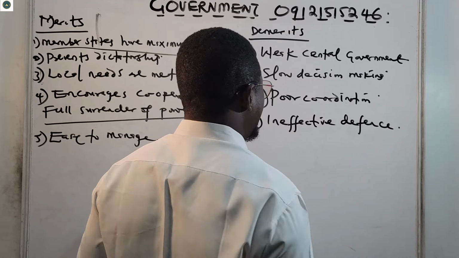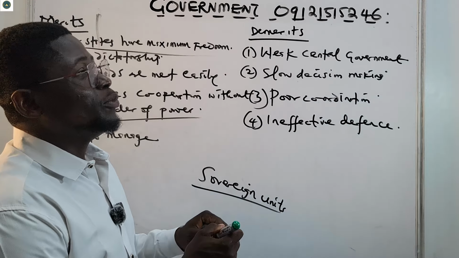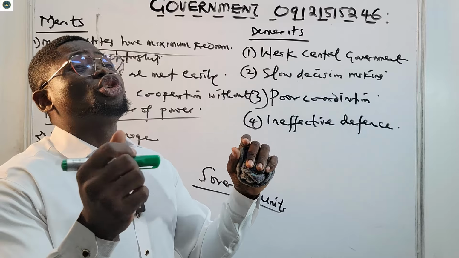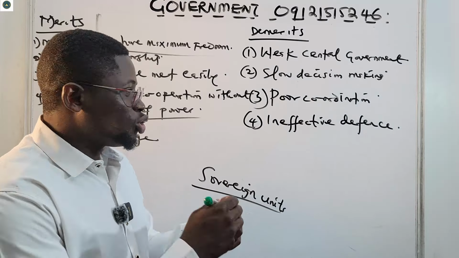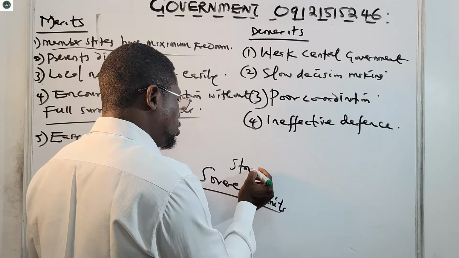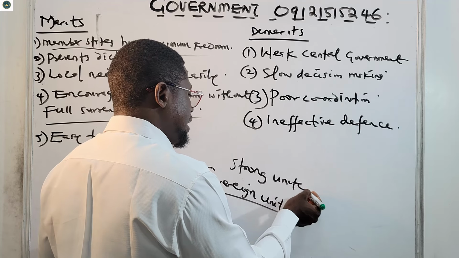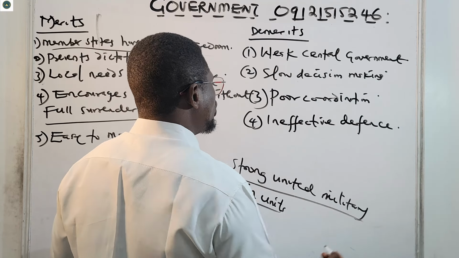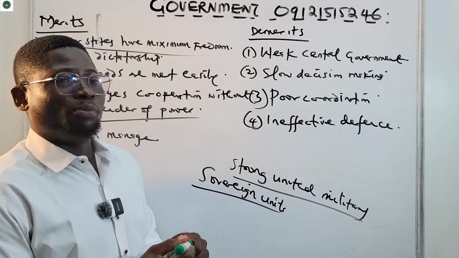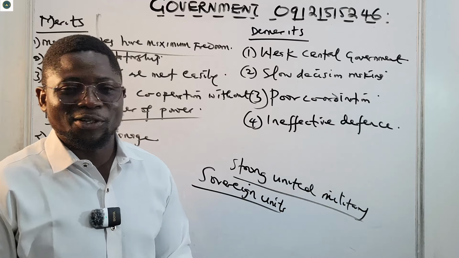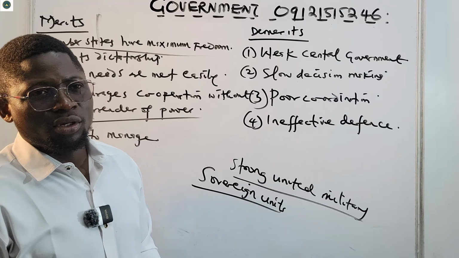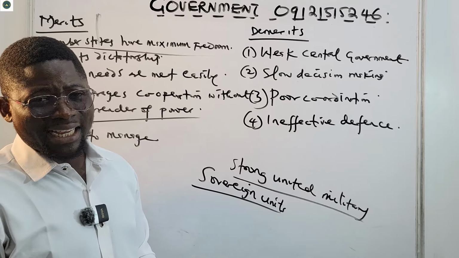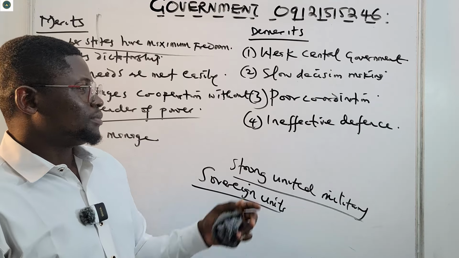Ineffective what? Defense. Okay? It will be very difficult to form a very strong, united military. Strong united what? Military. It will be difficult to form a strong united military that will oversee the members in the Confederal state. It will be very difficult because of varying ideas and views also. So that is that.